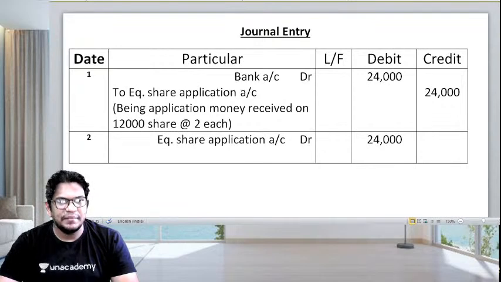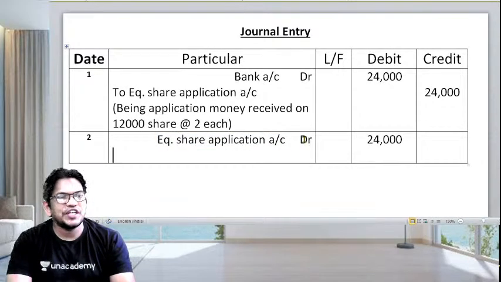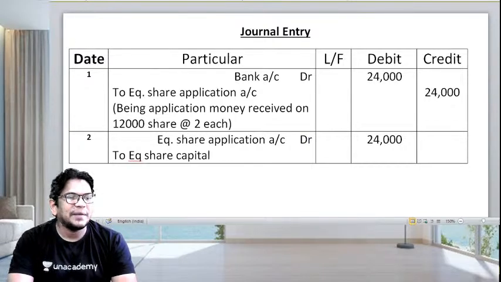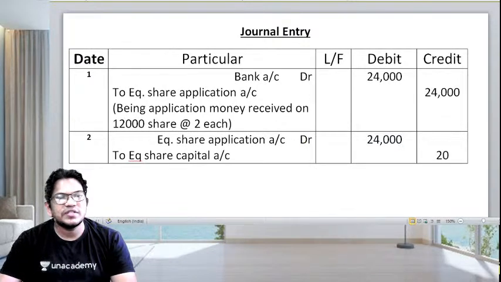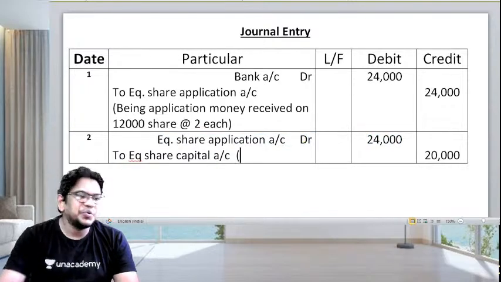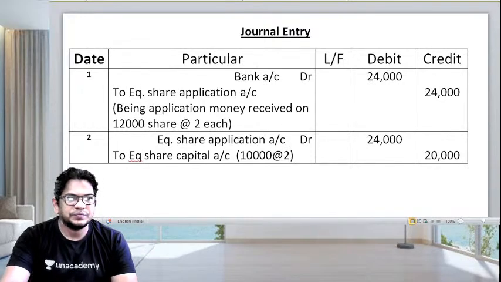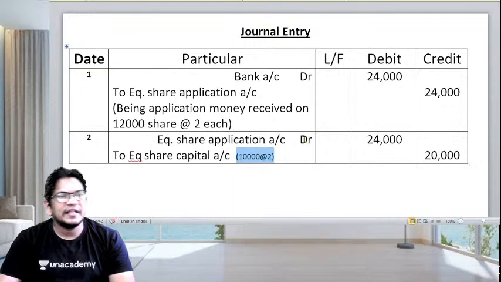But out of that, how much goes to equity share capital account? 20,000, because they issued 10,000 shares at the rate of 2.